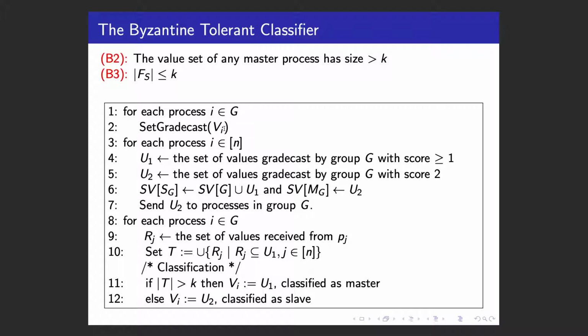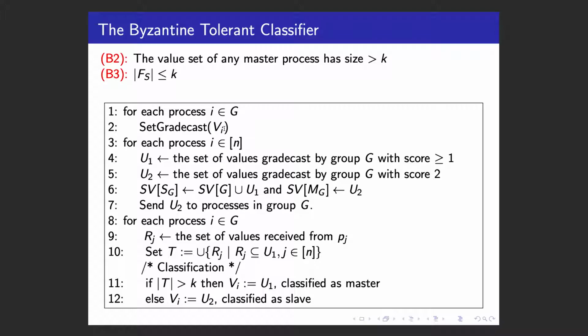So let U1 denote the set of values gradecast by group G with score at least 1, and U2 denote the set of values gradecast by group G with score 2. Then at line 6, a process I will update its safe value set for the snake group to be the union of U1 and its safe value set for current group G. And the safe value set for the master group will be just U2. Because we want to do classification based on the safe value sets, each process in the system will send the safe value set for the master group, which is U2, to all processes in group G.